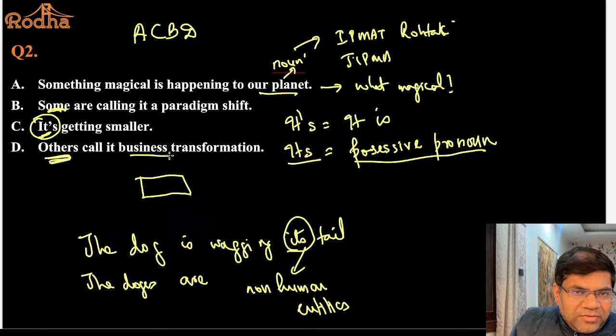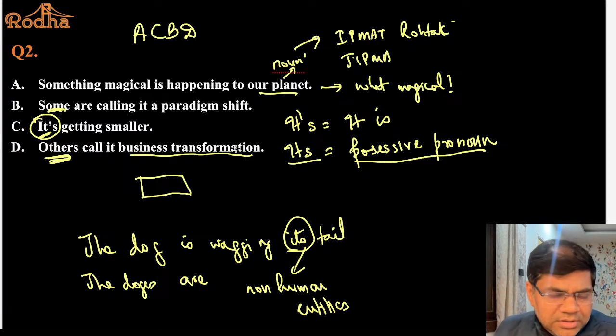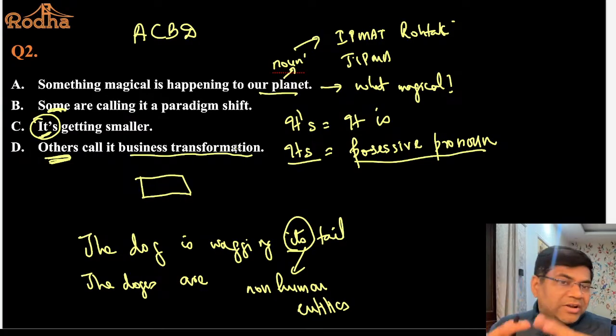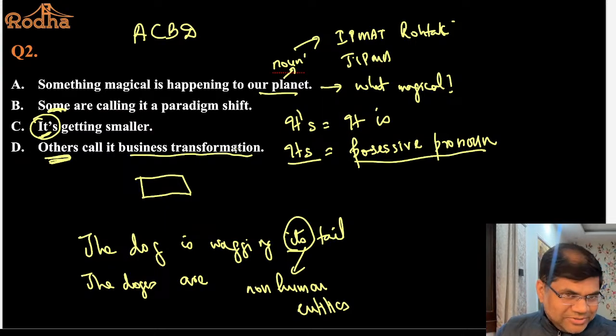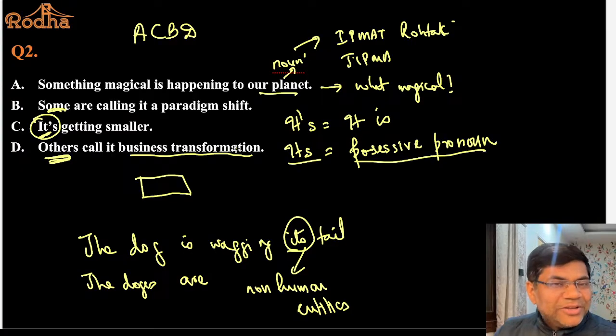करेक्ट. What is business transformation? भाई ग्लोबलाइजेशन हो रहा है ना. So you are able to move from one country to another, one place to another. Technological development is happening, so people are coming closer. So when the author says something magical is happening to our planet, the magical thing is that it is getting smaller. It is not getting physically smaller, कि पहले बहुत बड़ा था अब छोटा हो गया. स्मॉलर का मतलब होता है कि now people are coming closer because of technology. So you can talk to anyone anywhere in the world because of technology. You can easily reach any place in the world because of technology, right?